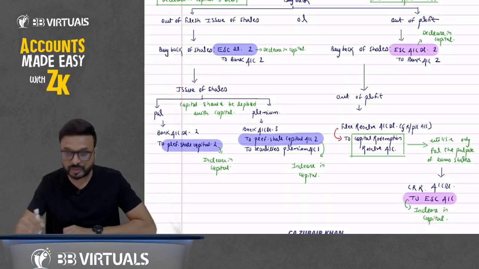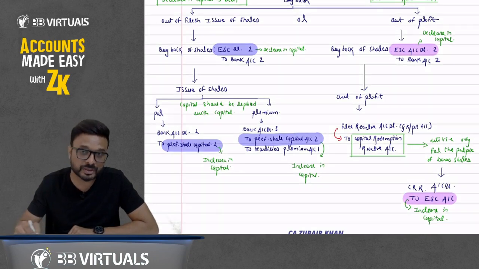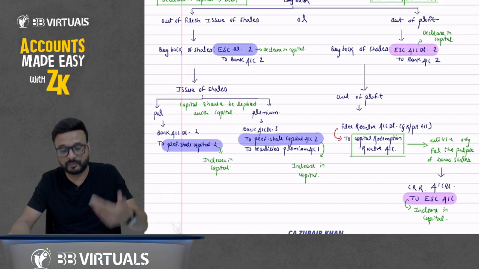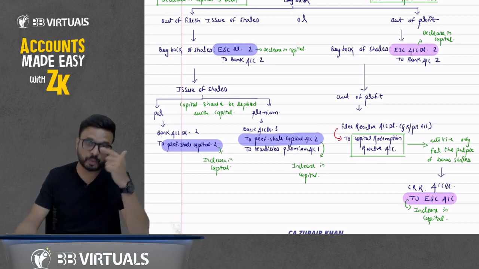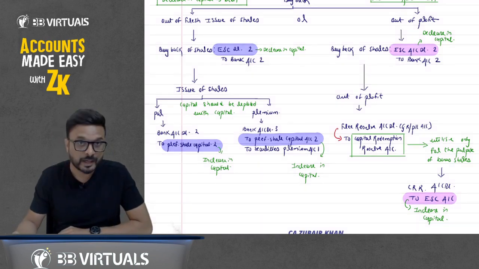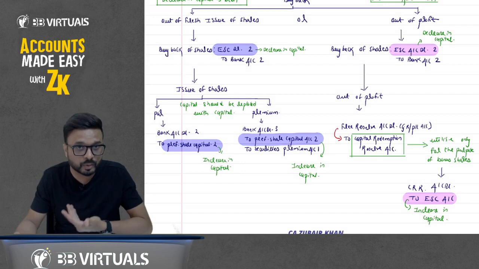So when in future we issue bonus shares, at that time we cannot receive the amount, because bonus shares we issue free of cost.